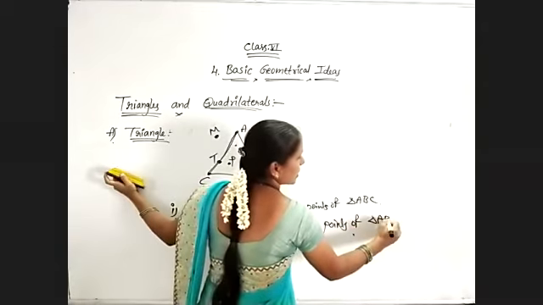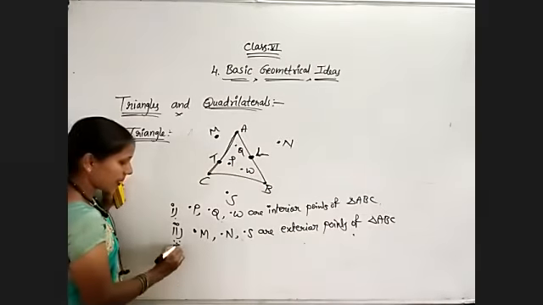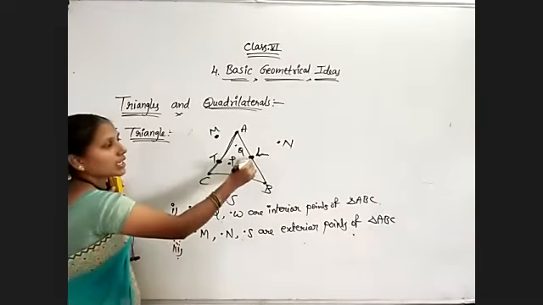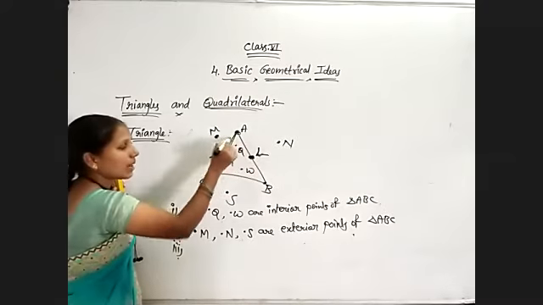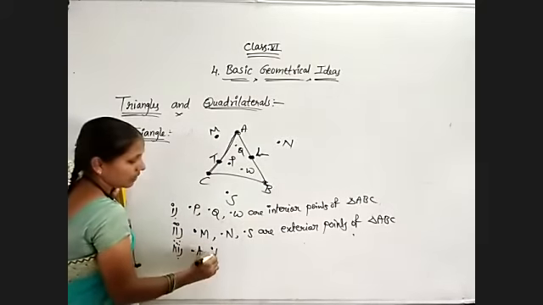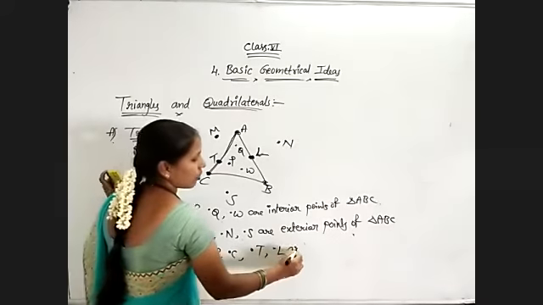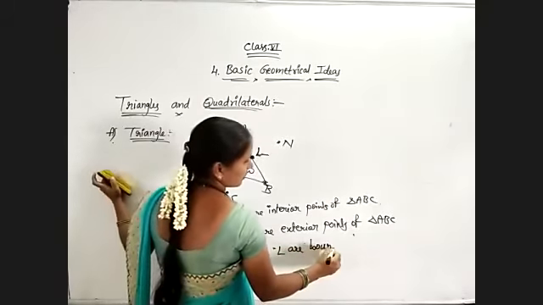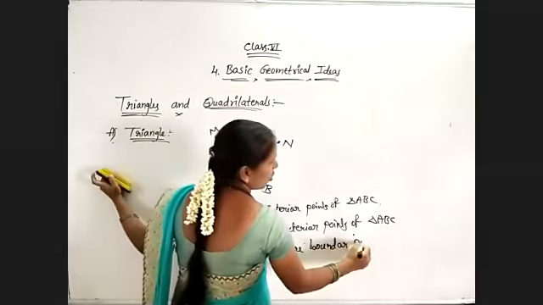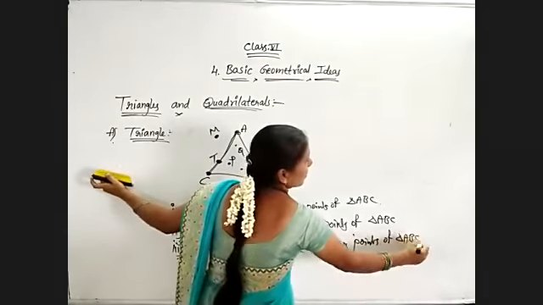Now what are the boundary points of triangle ABC? Point T, point L are on the boundary, and points A, B, C are also on the boundary itself. Point A, point B, point C, point T, and point L are the boundary points of triangle ABC.